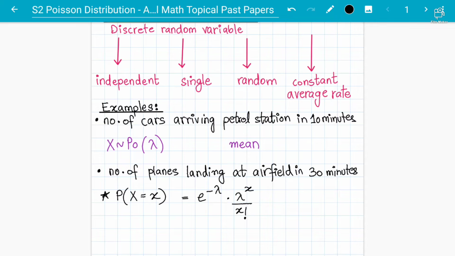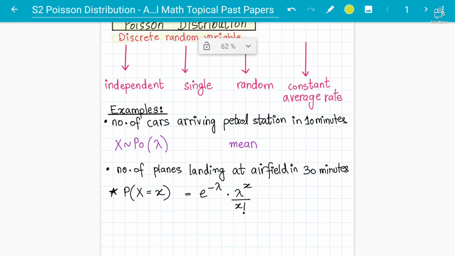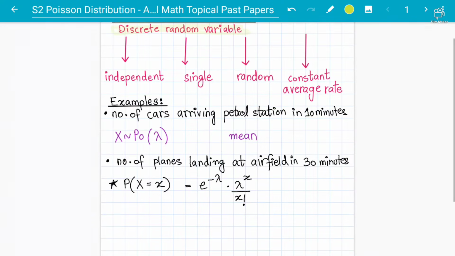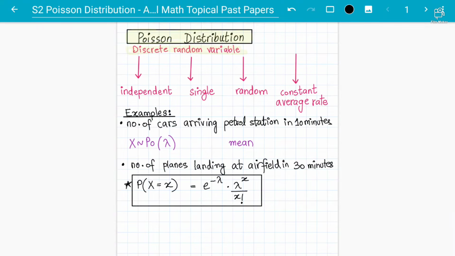Okay, so that is the original formula, and you will only take the integer values, that is 0, 1, 2, 3, 4, 5. Decimal values are not taken in the Poisson distribution because it is a discrete random variable. It's discrete data, so you take only discrete values, 1, 2, 3, 4, 5, 6 to infinity, and that is the main formula. Students will understand better when I solve questions. So let's look at some past paper questions, basic examples from 2019, so everyone understands how we are going to work this out and what different types of questions you should expect in the past paper exams.